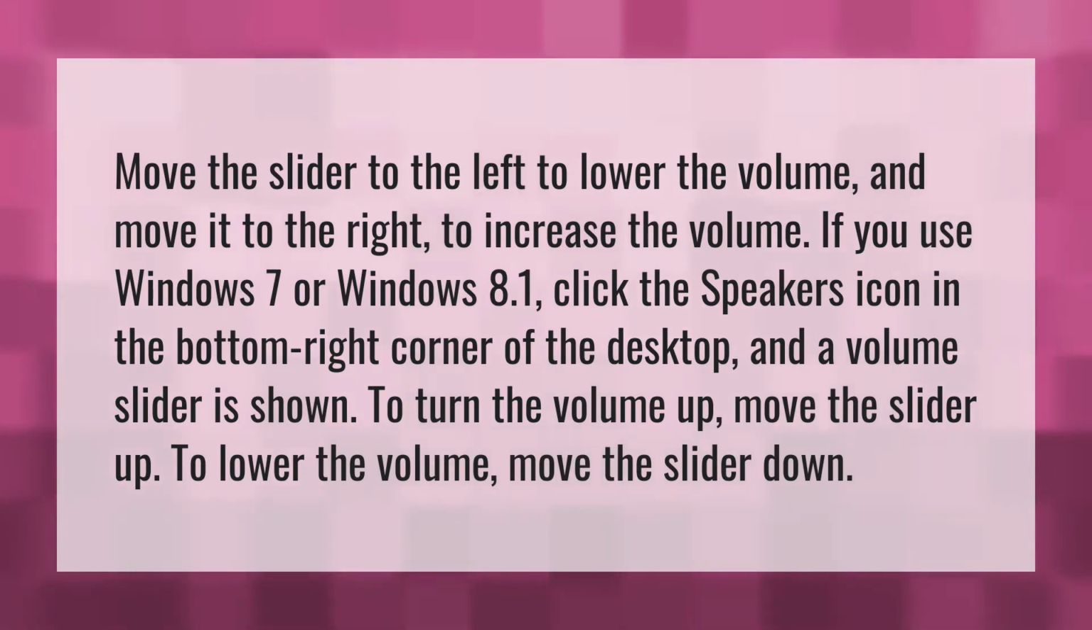Move the slider to the left to lower the volume, and move it to the right to increase the volume. If you use Windows 7 or Windows 8.1, click the speakers icon in the bottom right corner of the desktop, and a volume slider is shown. To turn the volume up, move the slider up. To lower the volume, move the slider down.